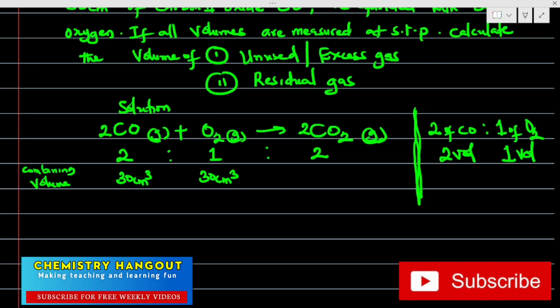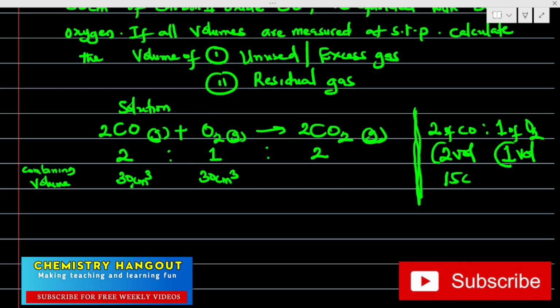Can you see that now? So go back to the equation. If for every 2 of this, we need 1 of this, meaning for every 30 of this, what are we going to be needing? Somebody watching this video, can you just suggest that? Can you tell me that? What volume are we going to be needing?